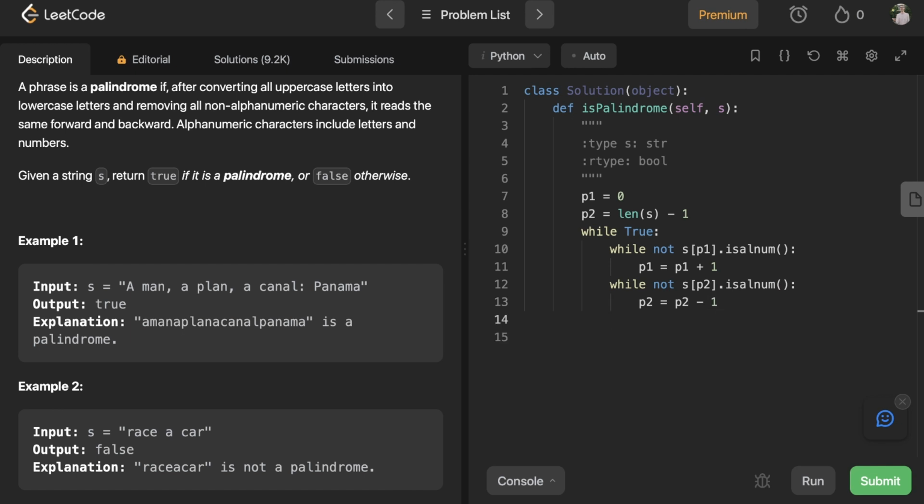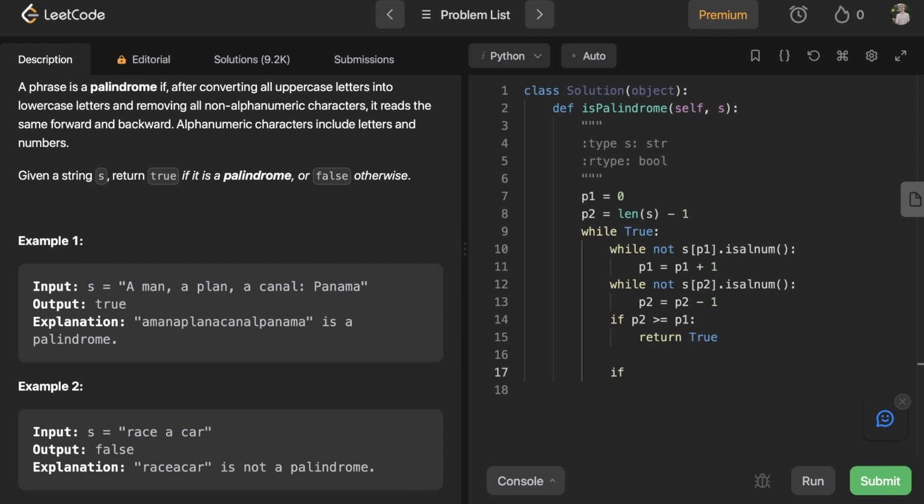Right. Then we can check if the pointers have met each other or not. So I could say if p1 is equal to p2 or p2 is greater than, oh, we can combine this all into one. If p2 is greater than or equal to p1, we can return true. Excellent. So what next? I guess now we want to check if what the pointers point to are equal. We've moved them to the right spot.